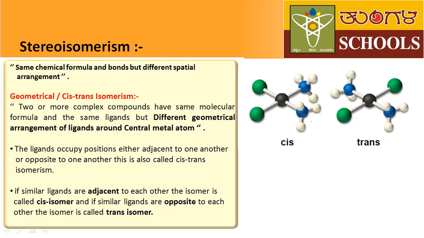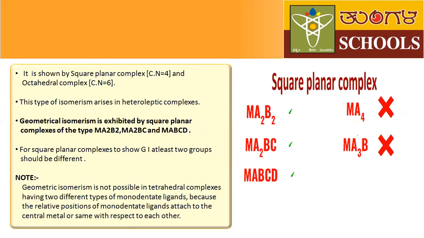If identical ligands are adjacent to each other, that isomer is called cis, and if ligands are opposite to each other, such complex compounds are called trans isomers. Okay, next let us discuss some points regarding geometrical isomerism.